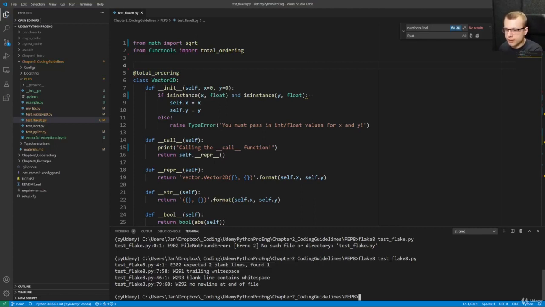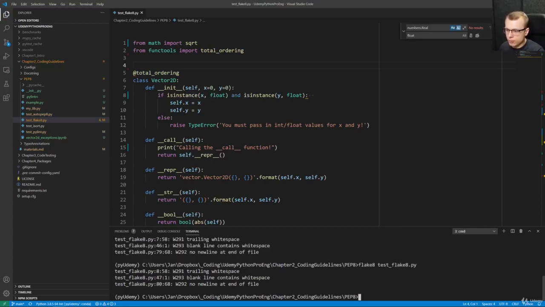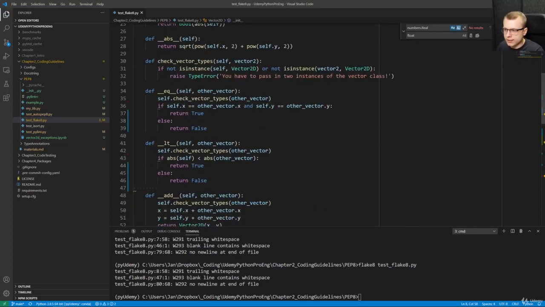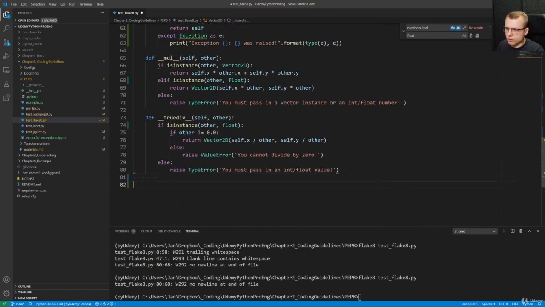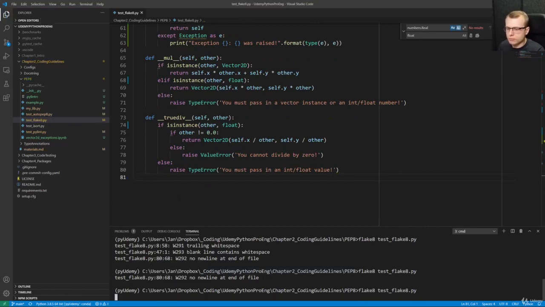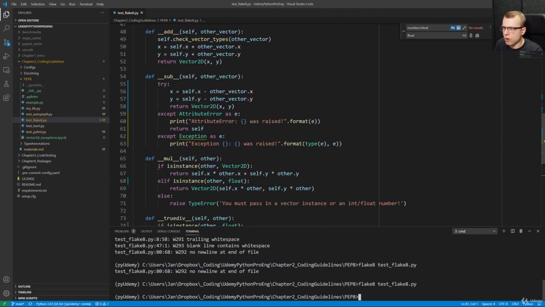If I now add here the second blank line, the Flake8 warning disappears. And now we have the warning in line 8 with the trailing white spaces, as we saw before for Pylint, also in line 47. If I now rerun Flake8, we still have 1 warning left. The warning W292, no new line at end of file. So if I add a new line here and I rerun Flake8, we have no warnings left.